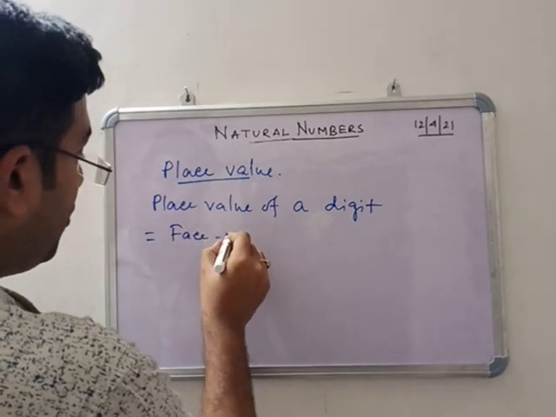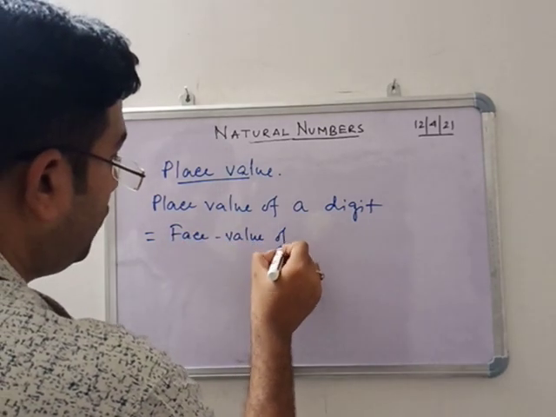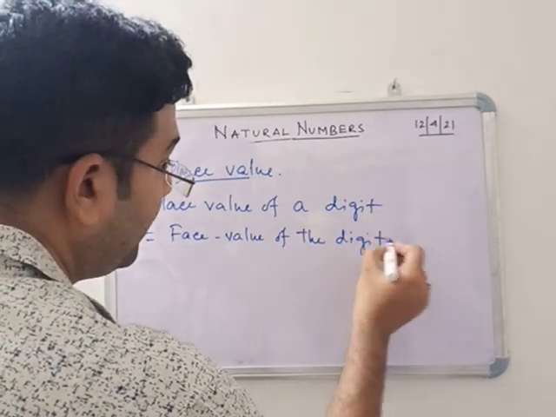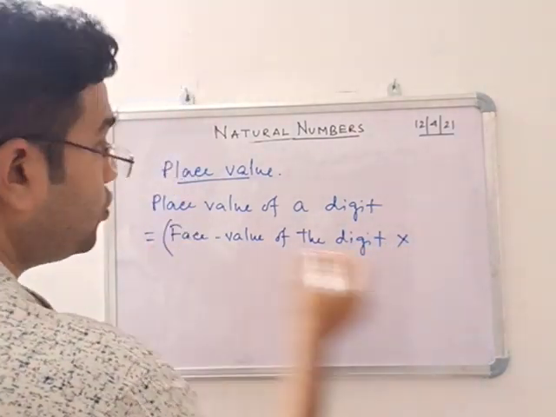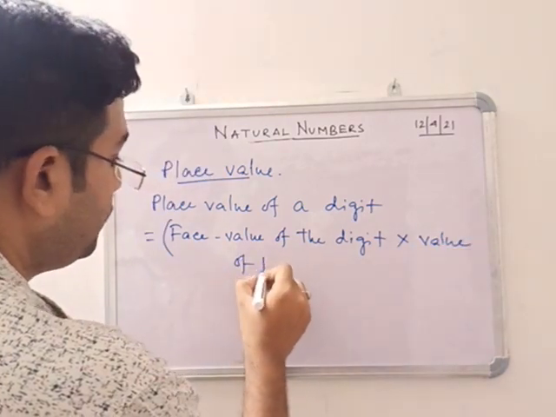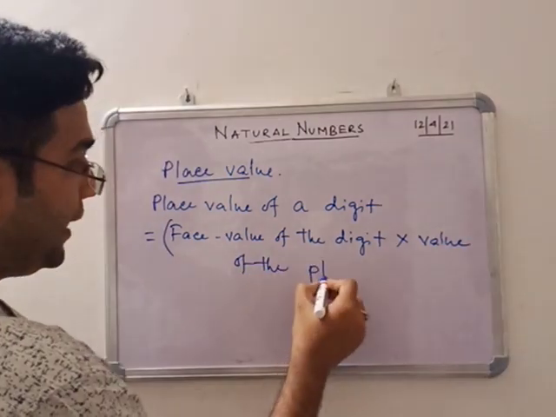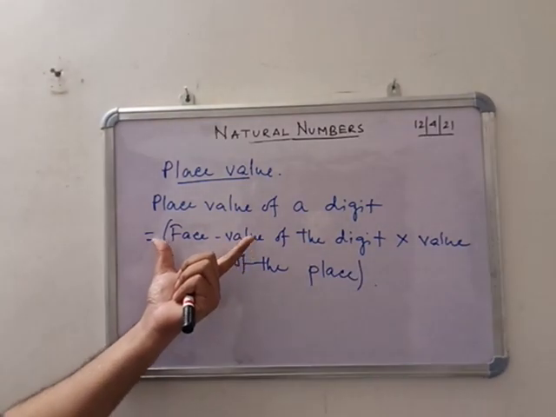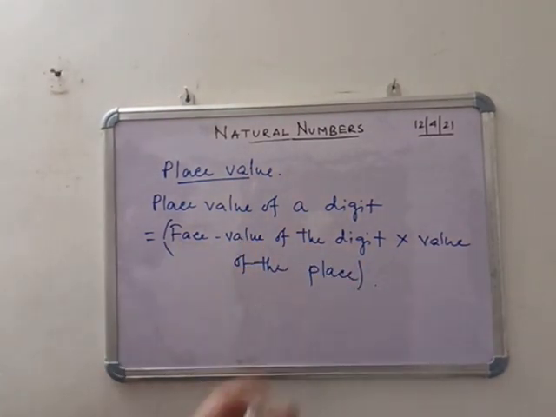Face value of the digit into value of the place.